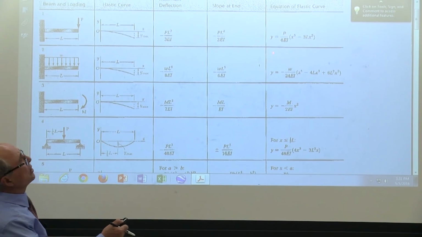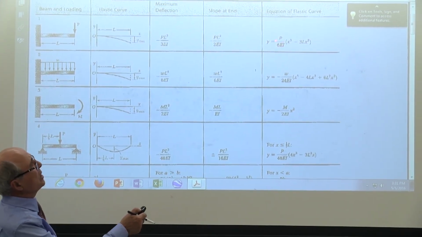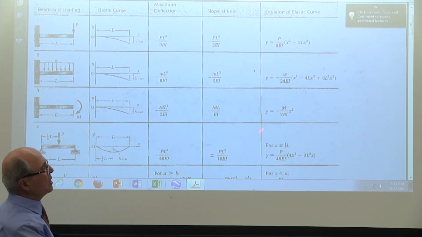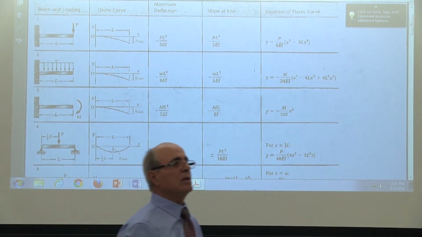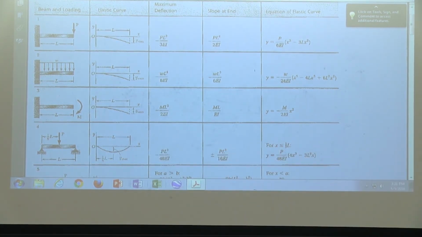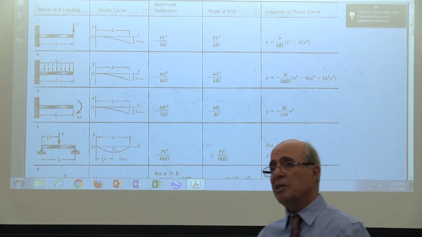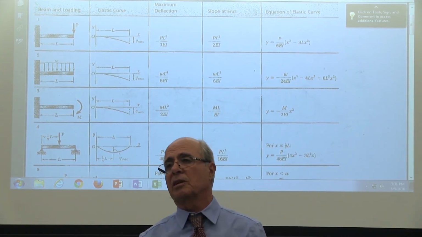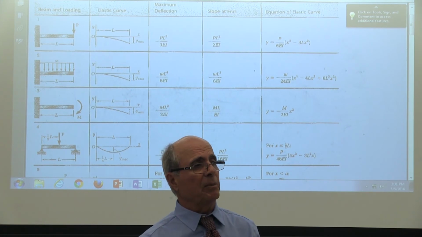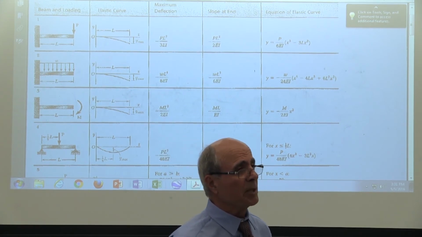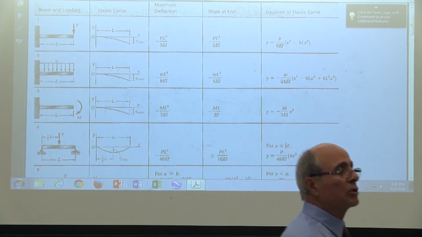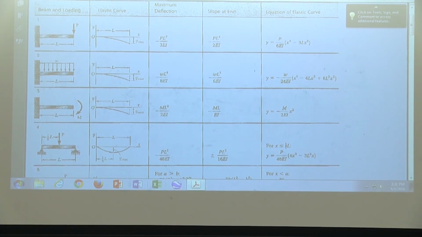Look at this one. This is the elastic curve. Look at the P. Look at the W. Look at the M. Everything is linear. Yes or no? If it is linear, then superposition works. Everybody understand? This will not be true, I'm repeating myself, for next week's lecture, which will be the energy method. Is that correct or not? Everybody getting the point? Because energy is not linear with respect to load. Double the load and energy becomes 4 times. We will see that when we get there. Is that correct or not?